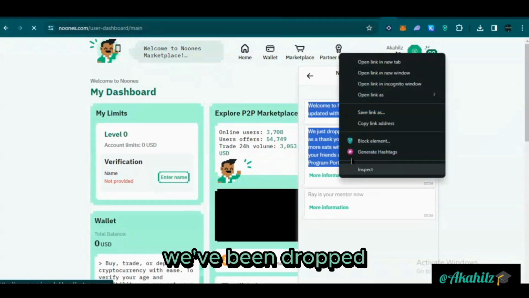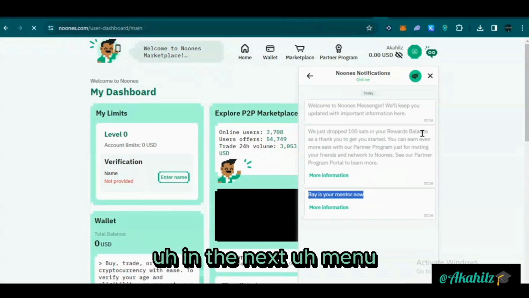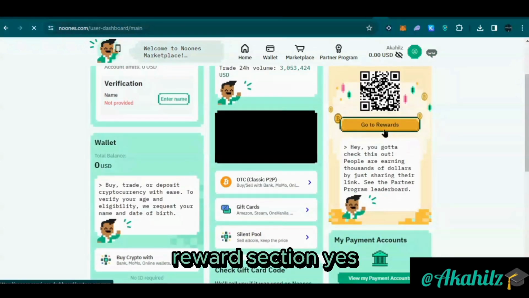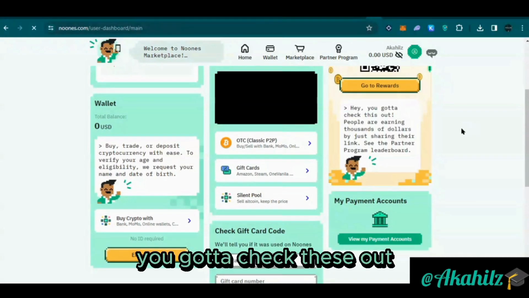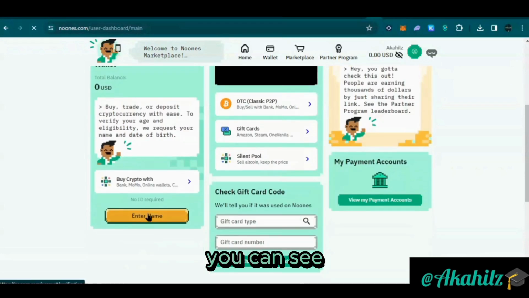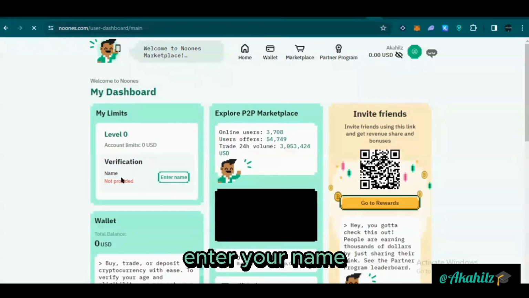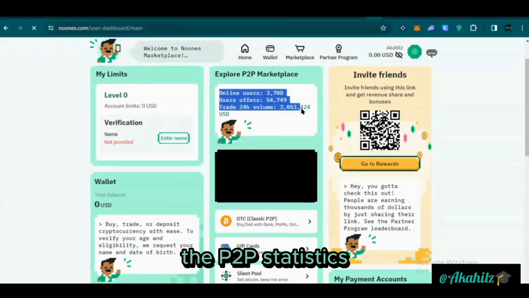It says here we've been dropped 100 sats. So I'm just going to open that in the next menu. So you can go to the reward section here. Go to the reward section to view your rewards, and you can see here you got to check these out: the leaderboard. You can see payment accounts, you can see where you can enter your name, verifications, you can see your account levels, you can see the P2P statistics.